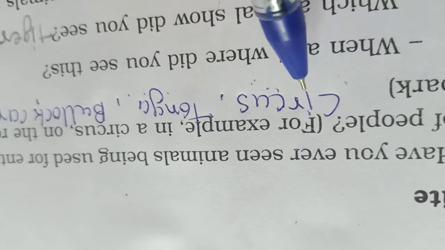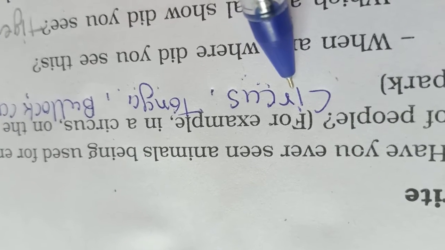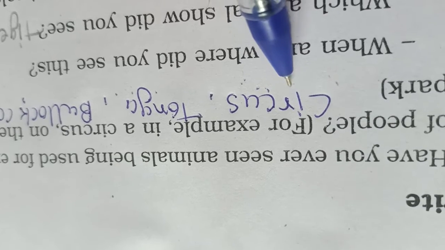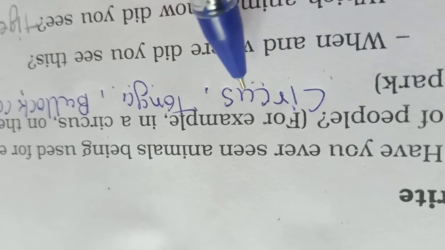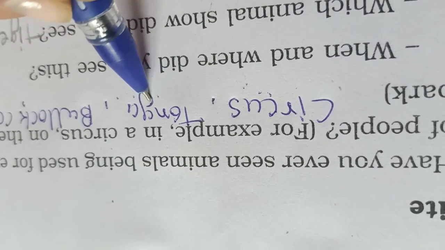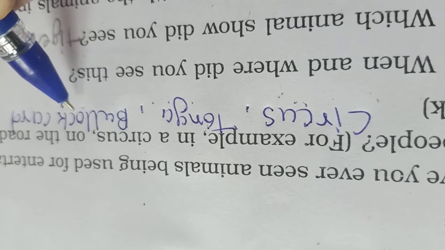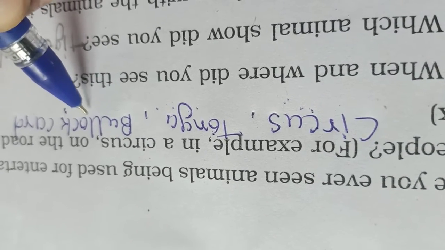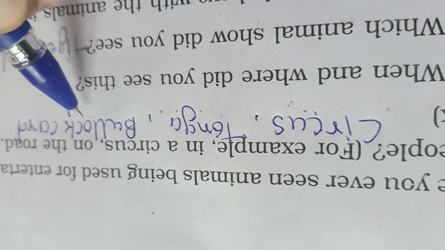So your answer should be here. In a circus you can see many animals and birds, and they entertain the people, like lion, camel, horse, birds. A tanga is pulled by a horse. Bullock carts are used by people with the help of bullocks to pull them, and people enjoy the tanga ride and bullock ride.